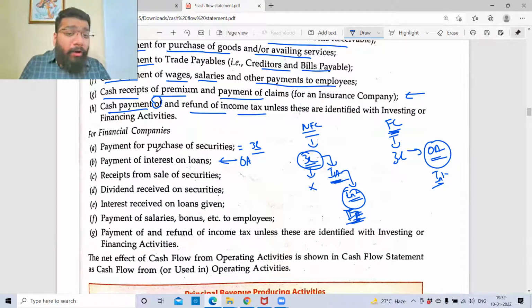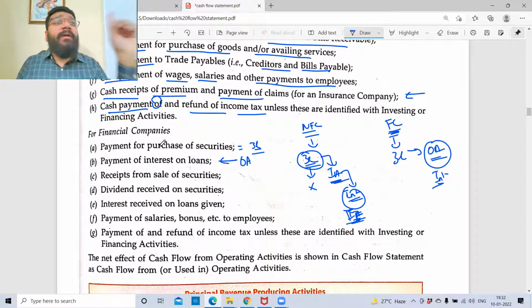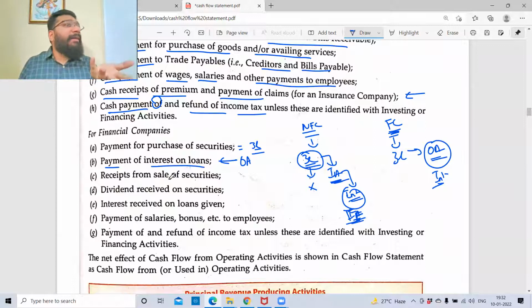So payment for purchase of securities. Securities means, in short, shares, debentures, bonds; all these are securities. I've made the payment for it. Payment for interest on loan. My business activity is only lending. My business activity is investing. Receipt from sale of securities. I'm selling the securities, shares, and against it, I'm getting the money. That is my